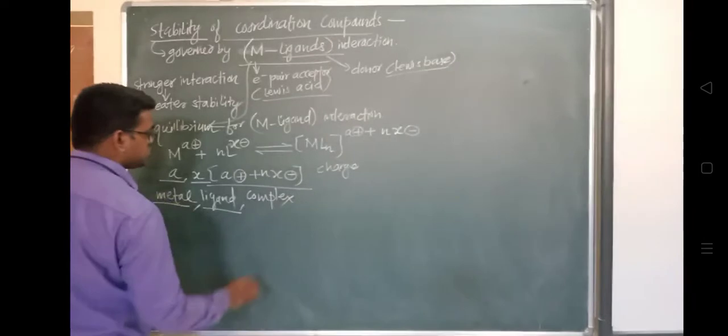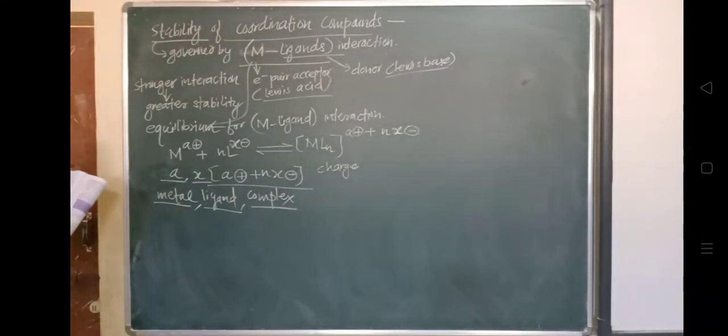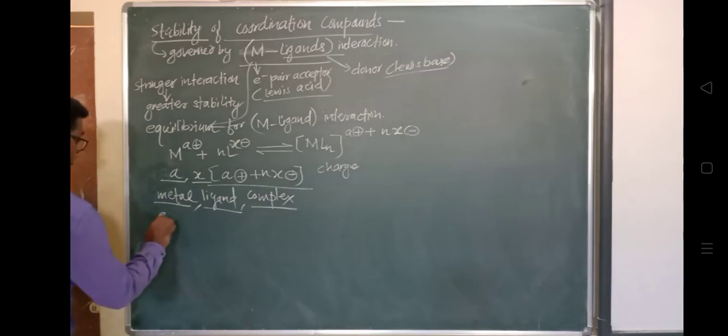and the equilibrium constant can be found out, we can find out the equilibrium constant based on this reaction, suppose.